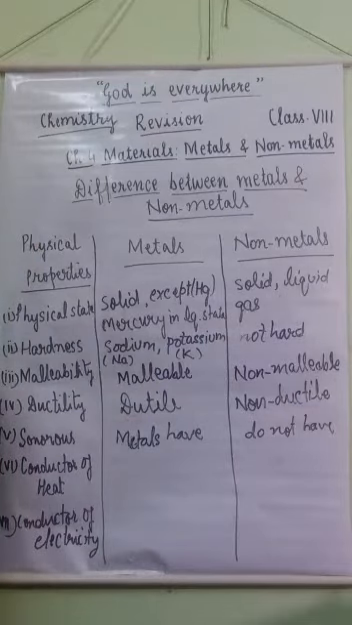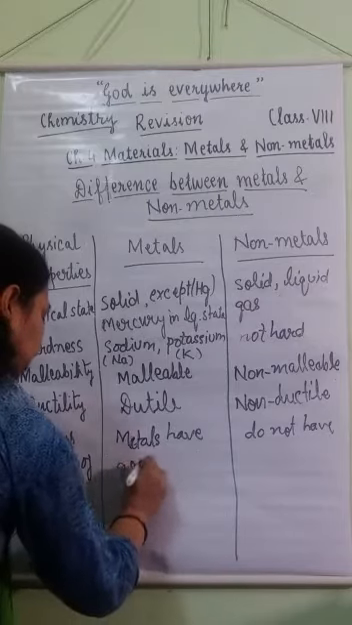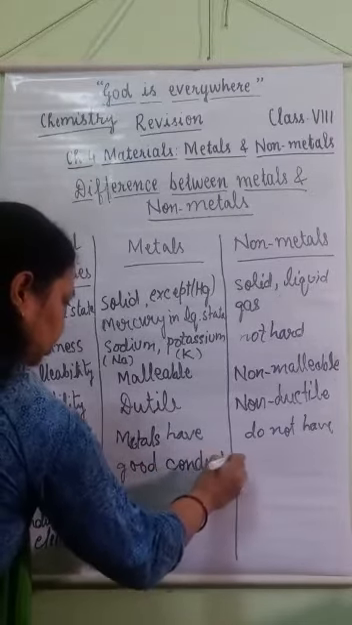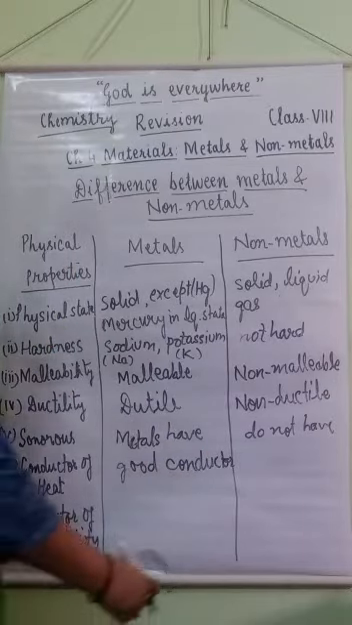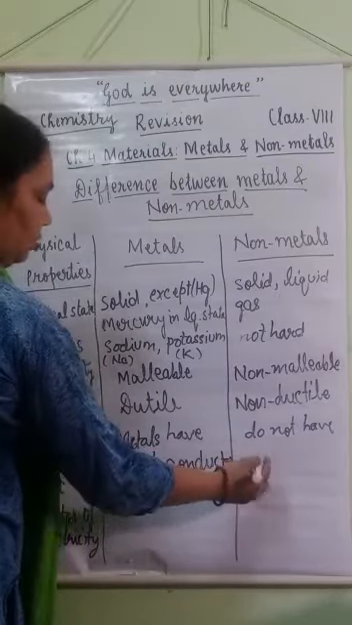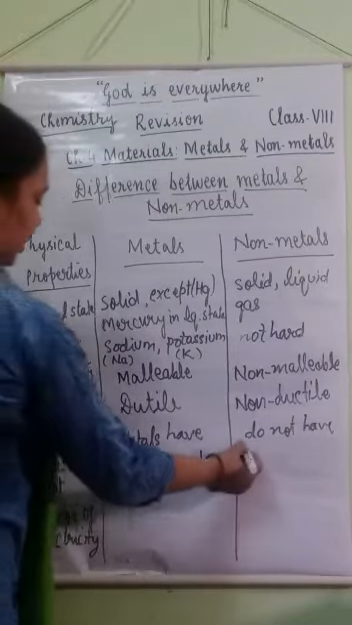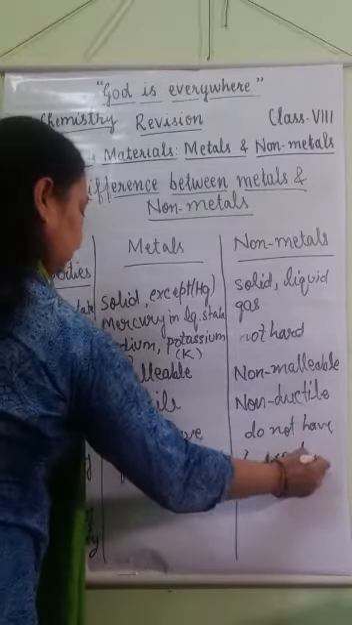Conductor of heat. All metals are good conductors of heat. Due to this property, they can be used in making cooking utensils, while non-metals are not good conductors of heat. They are bad conductors of heat.